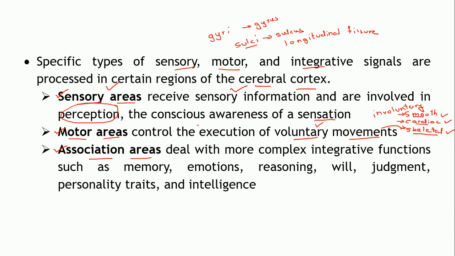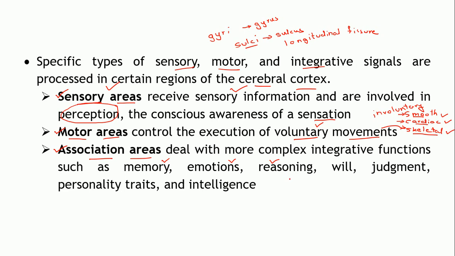Then the association areas deal with the more complex or integrative functions like memory. You remember things which have happened in the past. Emotions, or reasoning: you can reason out why certain things are happening.